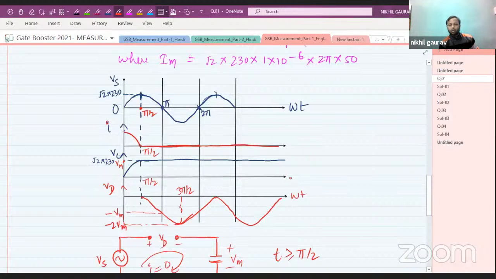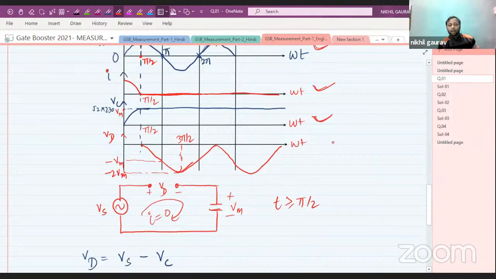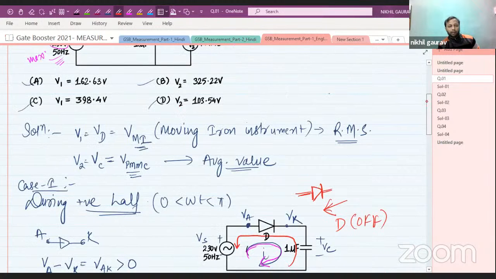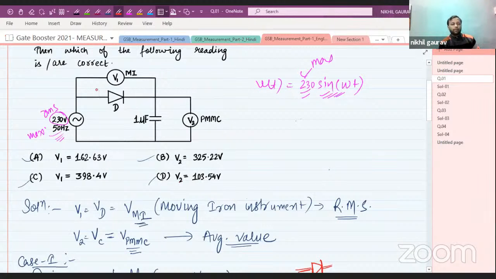So these are the supply voltage waveform, the current in the circuit, the waveform of the capacitor, and the voltage waveform across the diode. Now our next part is to find the V1 value and the V2 value. Let me first find the V2 value.